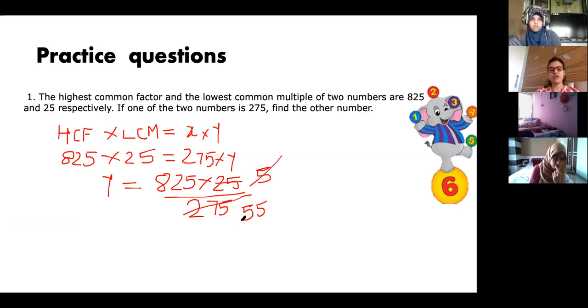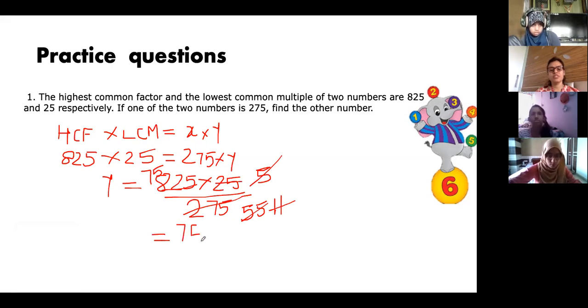Again cancel 5, 5 11s are 55. Okay, now this is divisible by 11, just check. Yes, 11 7s are 77. What is the remainder? 3 and 2, 5. So 11 5s are 55. So your answer you are getting is 75. Anybody has got this answer? 75 is the second number.